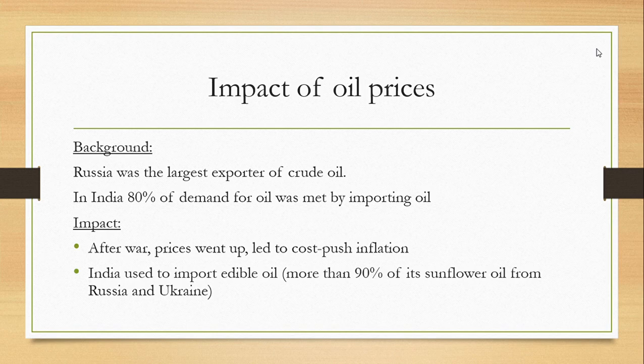So in this crisis, we would fall short of sunflower oil, and managing this was a big task. So these are the two main impacts it has led to. One is cost push inflation, and the second is that we had to arrange edible oil in large amounts, because of which right now we are seeing that the sunflower oil prices have gone multifold. So these are the two impacts.